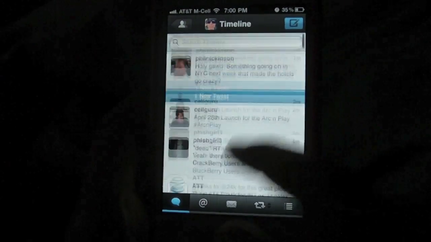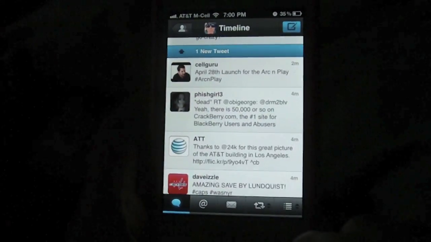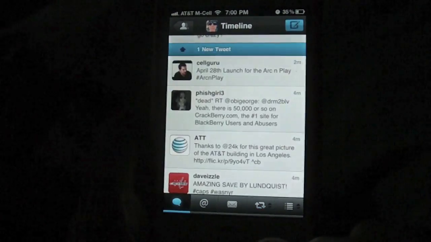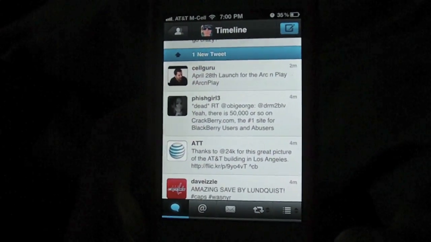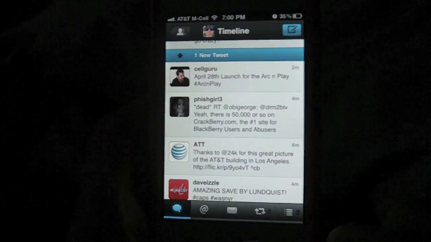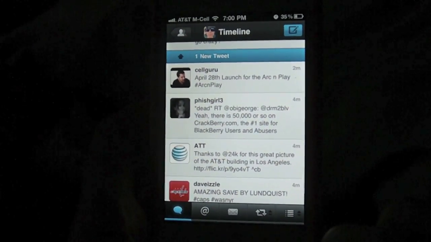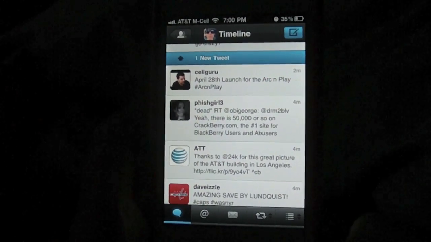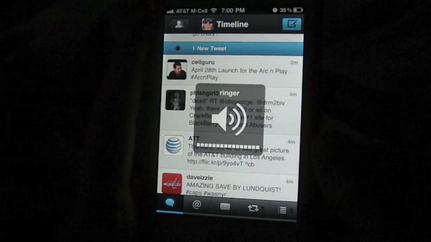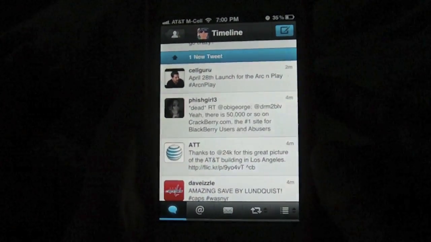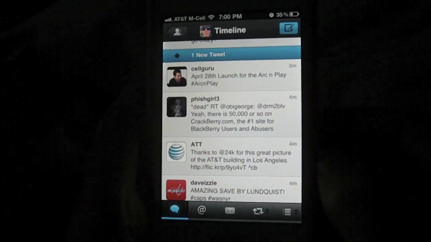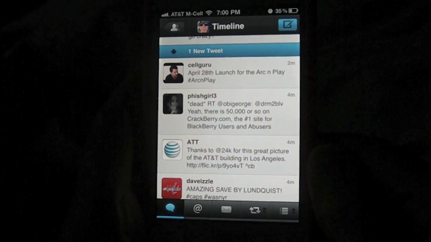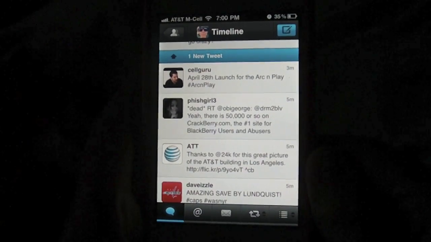Right here we've got my timeline, and I have navigation down here at the bottom. And one of my favorite things about Tweetbot is the sounds that it has. I really hope you'll be able to hear them in here because even though my volume is turned up all the way, they're kind of quiet, which is awesome because it's subtle, but it's there. It adds to the experience greatly without being annoying.